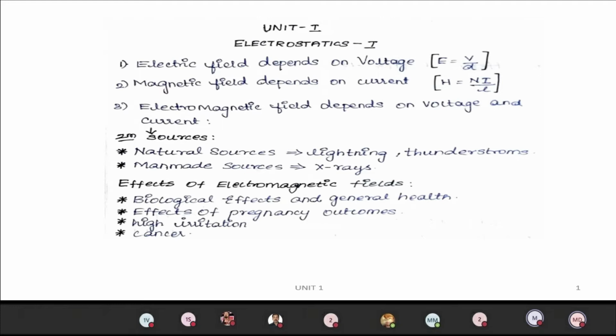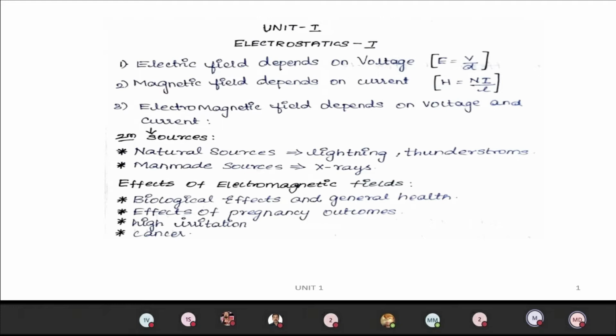For GATE, they will be asking about electrostatics and magnetostatics. First we will discuss electrostatics, then we can move on to magnetostatics. When you go for electromagnetic fields, two fields are mainly important: one is the electric field, another is the magnetic field. The electric field mainly depends upon the voltage, and the magnetic field mainly depends on the current. So we can say the electromagnetic field depends on voltage and current.